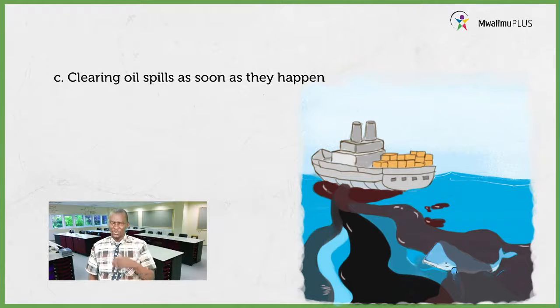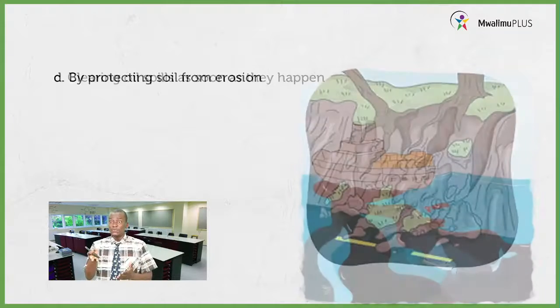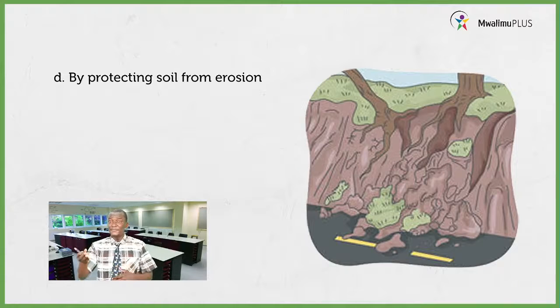Let us go to the next one there. What are you seeing? Good. From the screen there we have a soil that has been eroded. So, we said that soil erosion can also pollute water, because when the soil is carried away into a water source, it will make that water to be dirty.